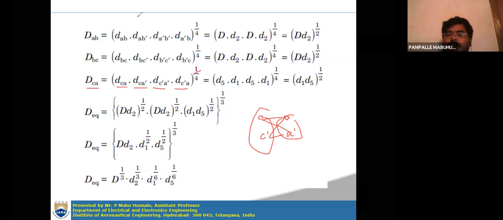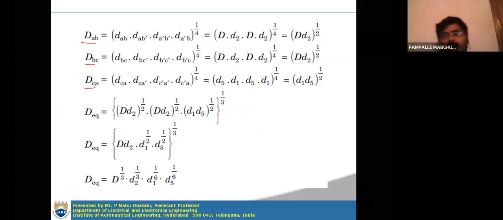Okay, so again from the previous diagram, you have to observe the distances. Those distances are D5, DCA is D5, and DCA dash is D1, and DC dash A dash is D5, DC dash A is D1, whole to the power of 1 by 4, and finally it will be D1 D5 whole to the power of 1 by 2. Okay, this is how you can determine the mutual GMD by considering two conductors at a time.